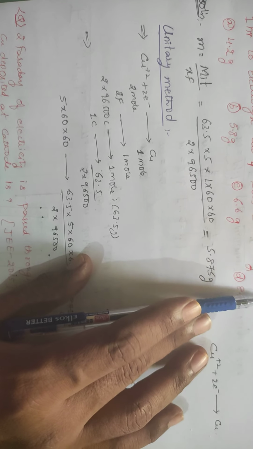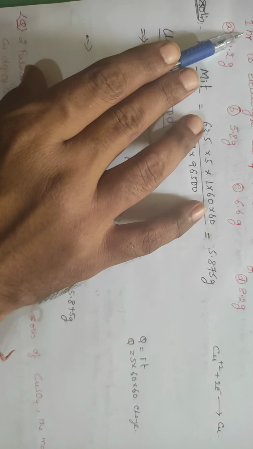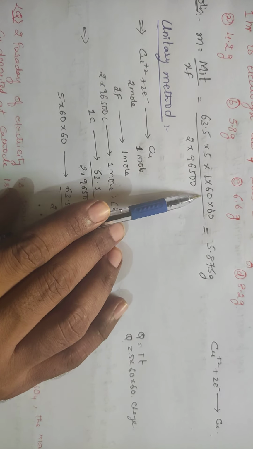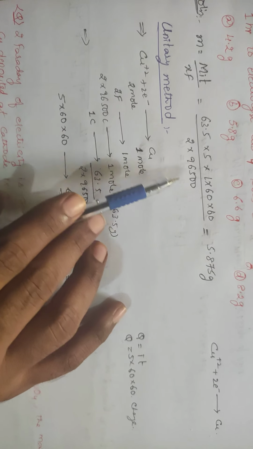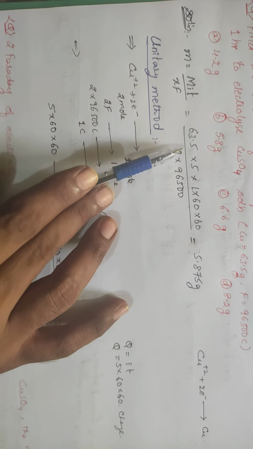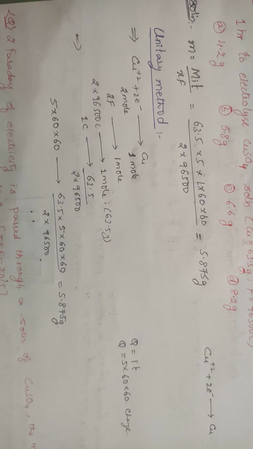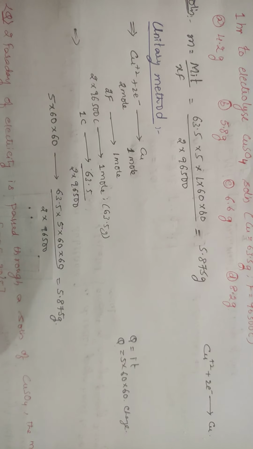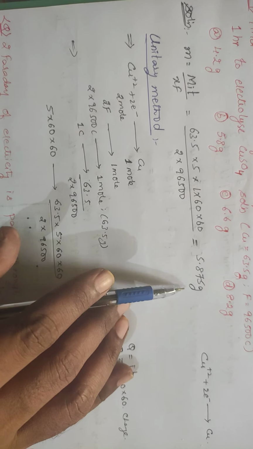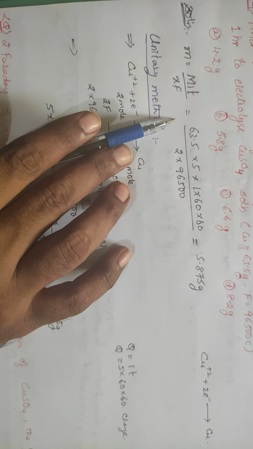How much current are you passing? It is 5 amperes, passed for 1 hour, which means how many seconds? 60 minutes, and each minute consists of 60 seconds, and the value of Faraday is 96,500. If you calculate 63.5 into 5 into 60 into 60 by 2 into 96,500, you will get the value of 5.875 grams. Clear? This is the direct way of doing it by using the formula.